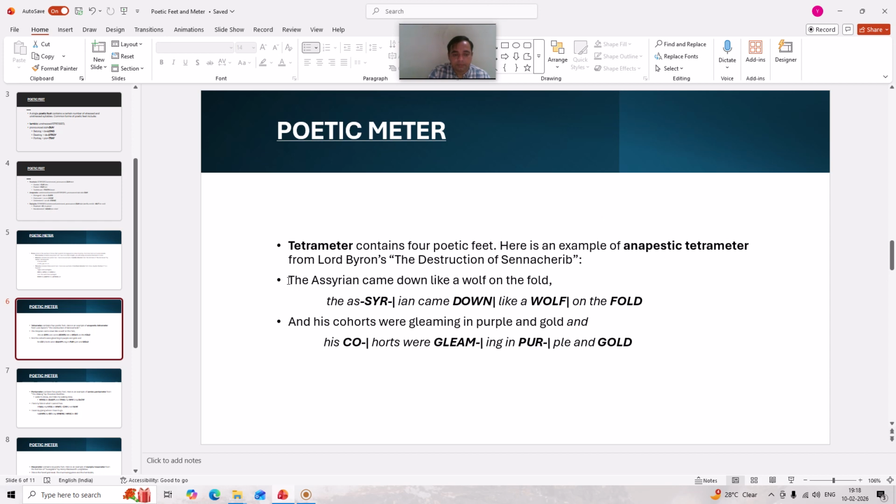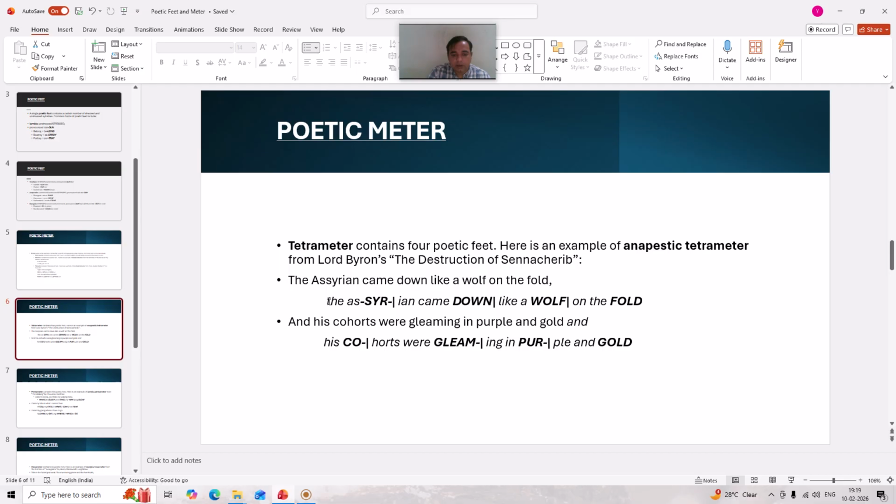For example, "The Assyrian came down like a wolf on the fold." Here is two unstressed syllables followed by a stressed syllable, and this is how it comes into association four times.